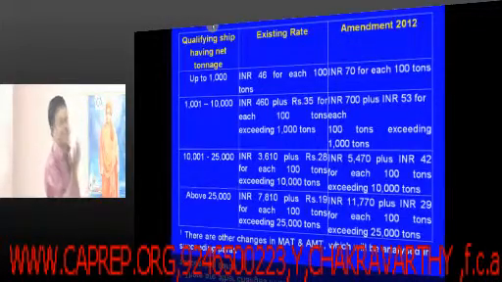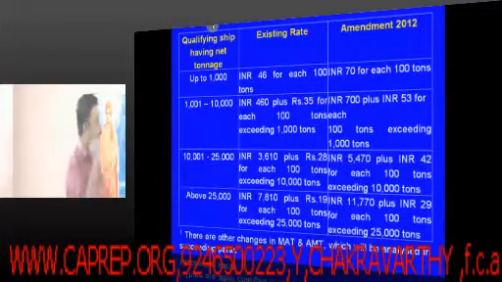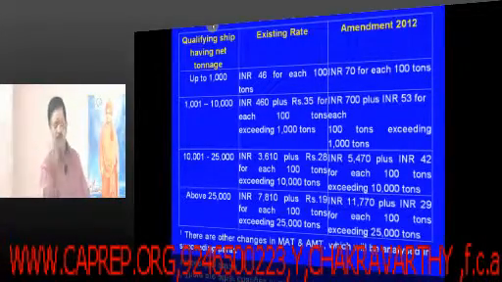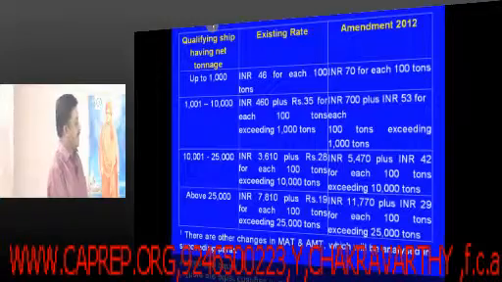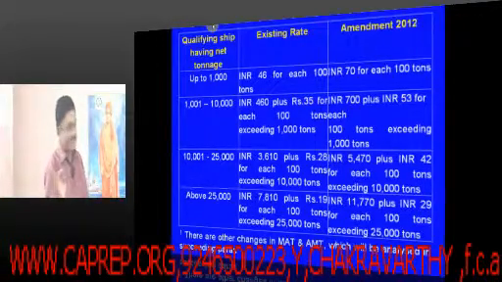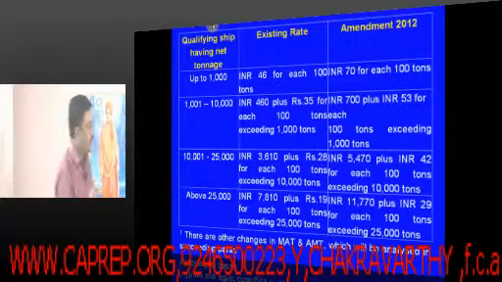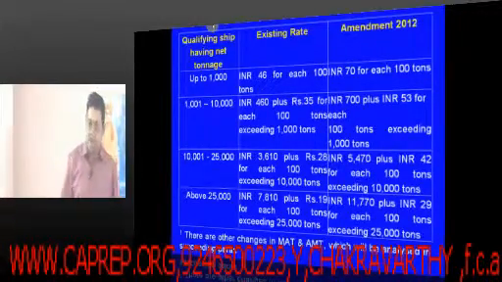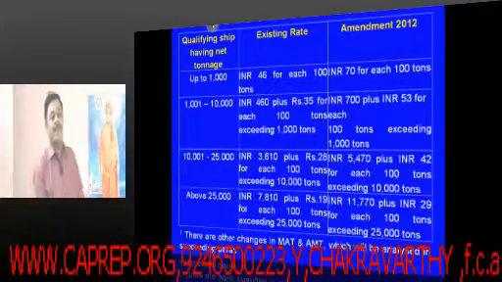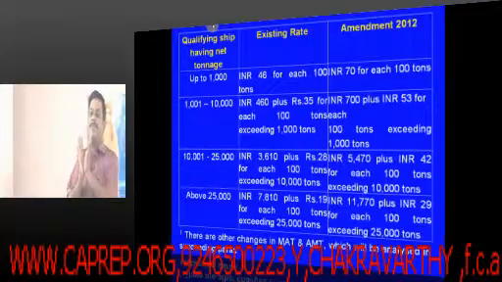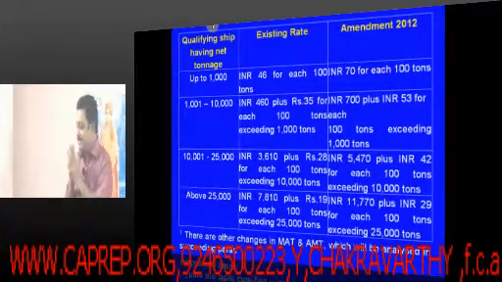5,470 plus 42 rupees for each 100 tons exceeding 10,000 tons. About 25,000 tons capacity, 11,770 rupees plus 29 rupees for each 100 tons exceeding 25,000 tons. Right. Anyhow, this is more relevant according to me for the final students.